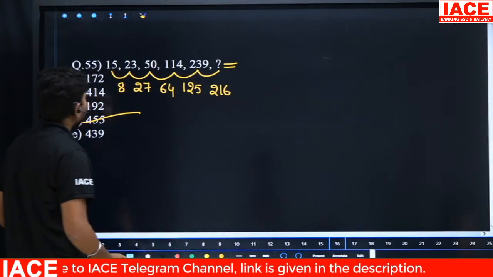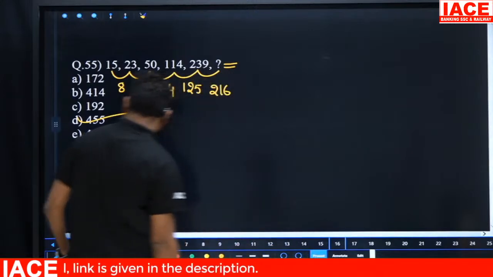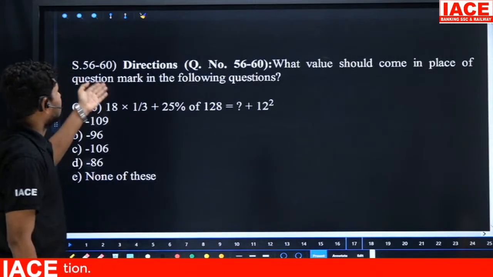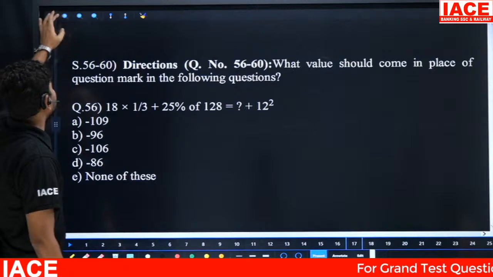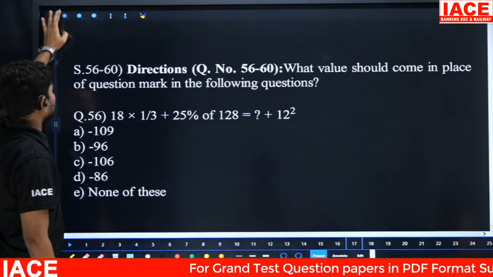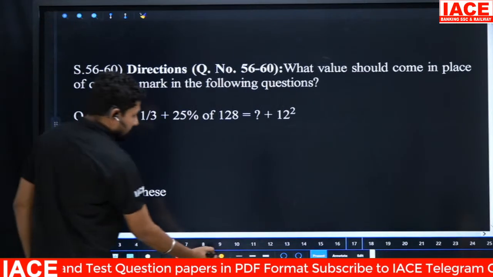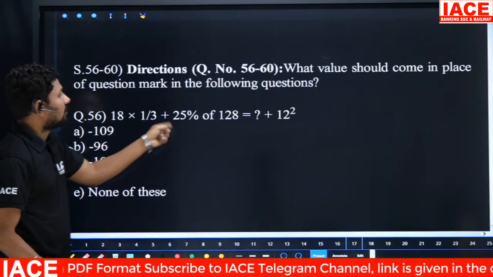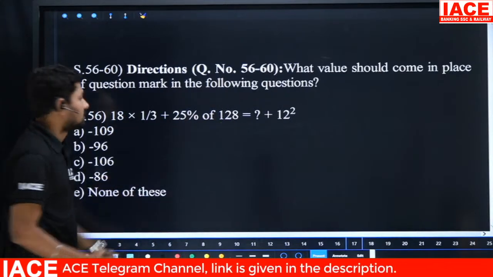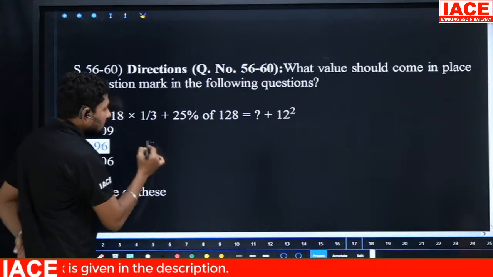The next one, look at 56 to 60. We have a direction based on simplification. So look at the simplification and we have to solve it. 18 into 1 by 3. Here is 18 into 1 by 3. 25% of 128 is equal to x plus 12 square. So 18 into 1 by 3 means it is a 6 value.